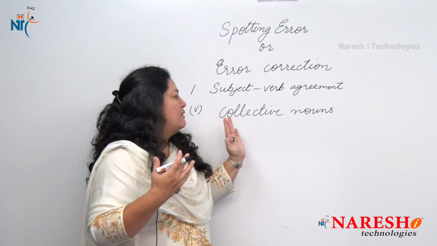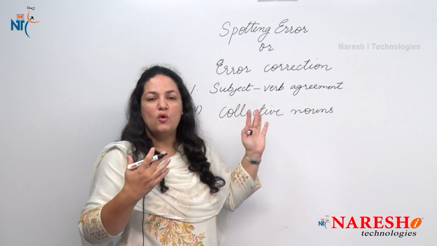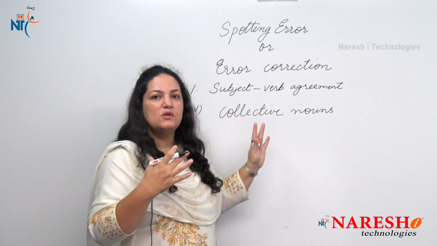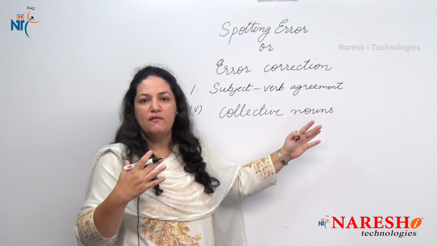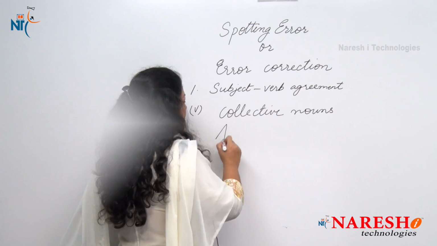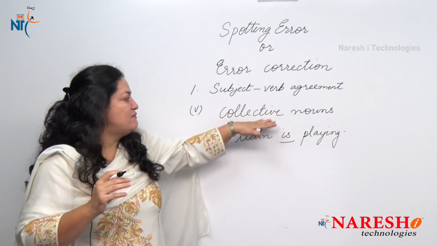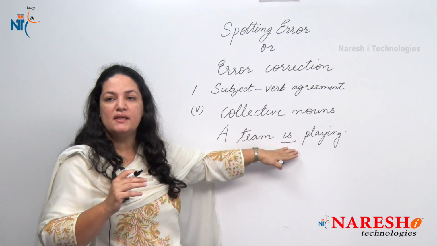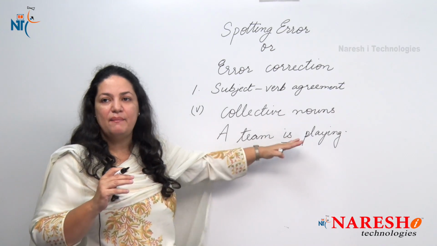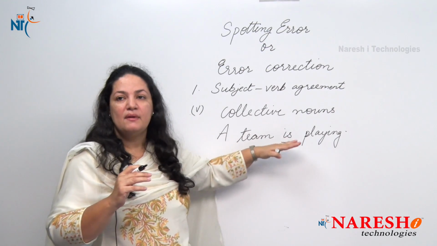The rule for a collective noun is, though we are talking about a group, we use one collective name for all, so we use the verb in the singular form. The collective noun here is team, and the verb is singular. I am not saying a team are playing, I am saying a team is playing.